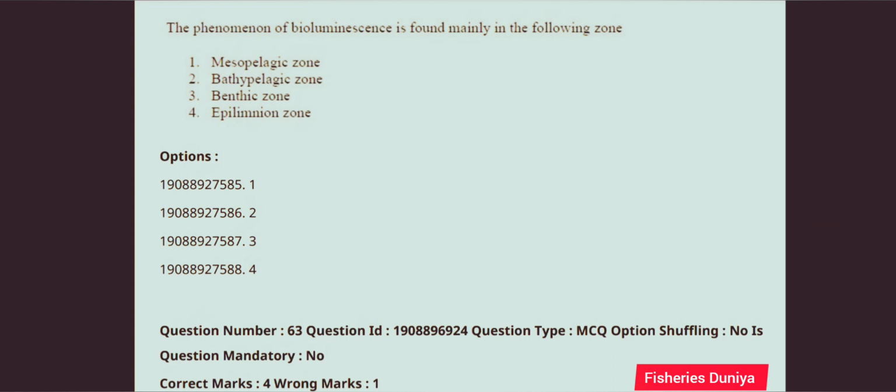Next question. The phenomenon of bioluminescence is found mainly in the following zone. So the correct answer for this question is option number 2, bathypelagic zone. Next question. An indicator of fecal pollution is. So the correct answer for this question is option number 2, Escherichia coli.